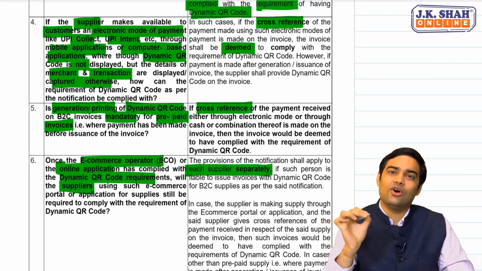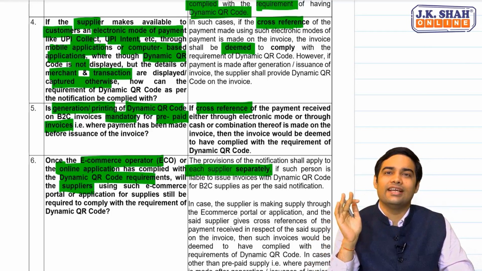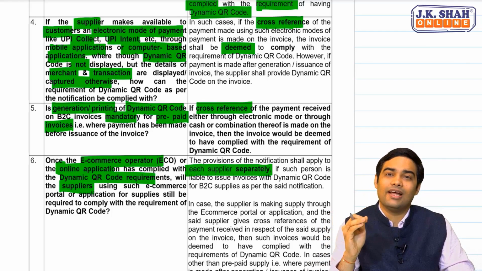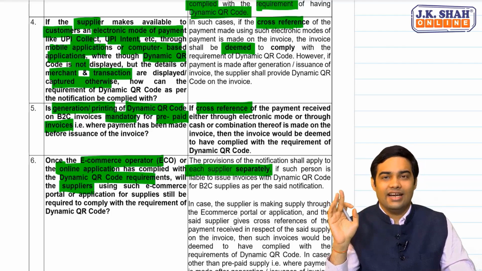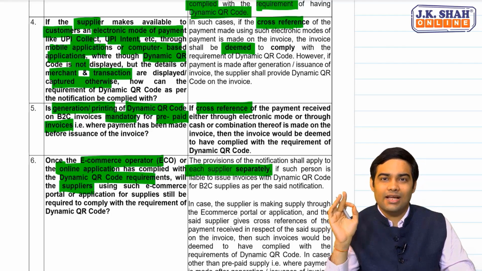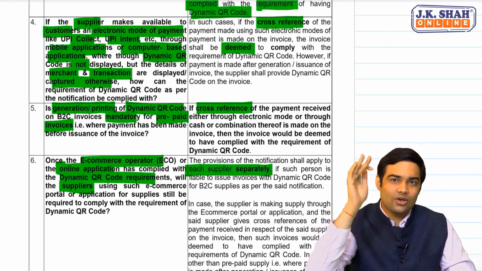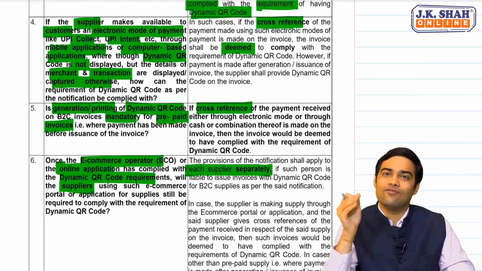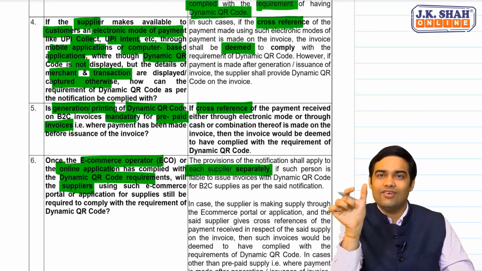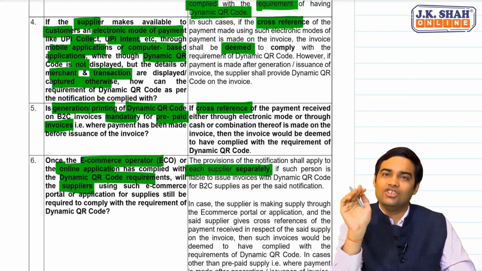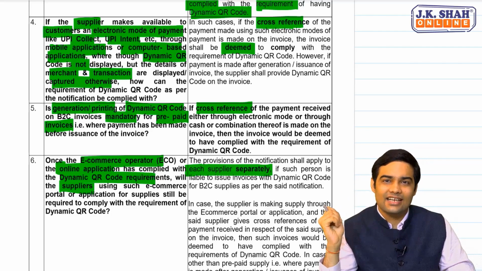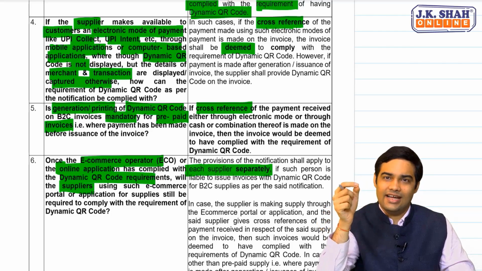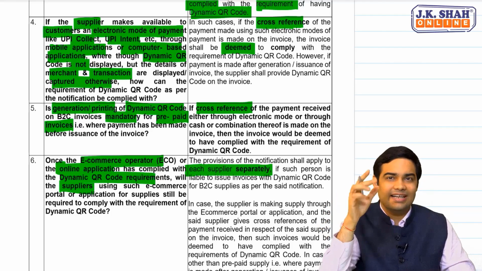Just because the e-commerce operator is providing that doesn't mean that the supplier can ignore it. It will apply to each supplier separately based on the turnover, that is aggregate turnover from 17-18. If in any of those financial years the aggregate turnover exceeded 500 crore, dynamic QR code requirement kicks in.